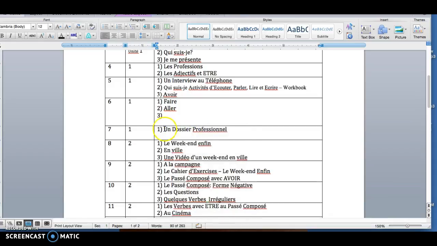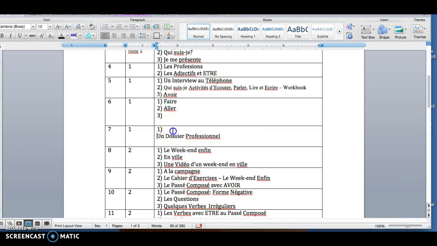And I see a lot of people that have been jumping ahead. Please don't do that. Go in order of the course. Okay, when you take the Kia quiz, you'll be submitting a picture of your final score. For the dossier professionnel, don't look at that yet because we are currently revising the rubric for this grand finale activity. Okay, so, oops, I messed that up. The Kia quiz is going to go after aller and faire, all right, to go and to do. And this is the déjeuner gratuit. This is a reading activity.